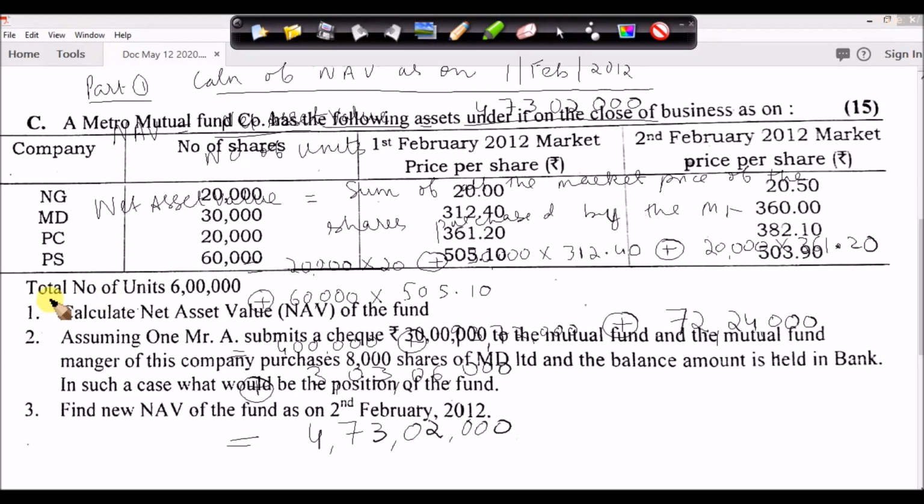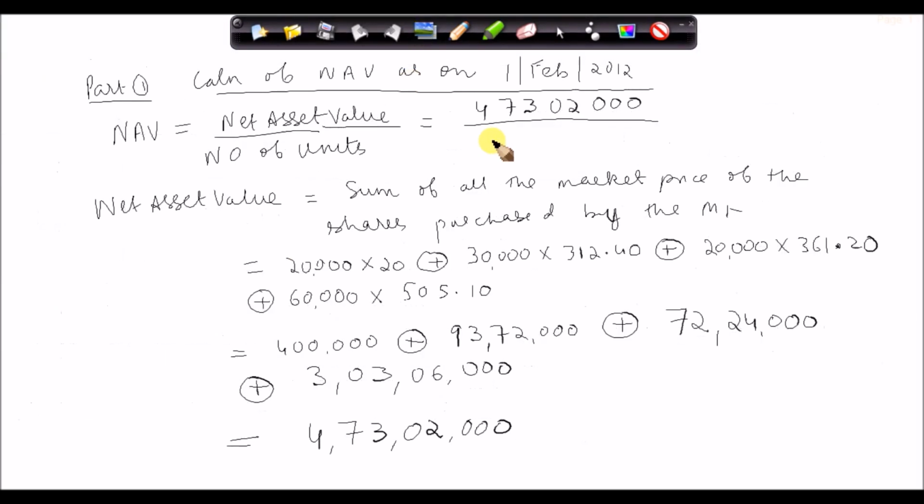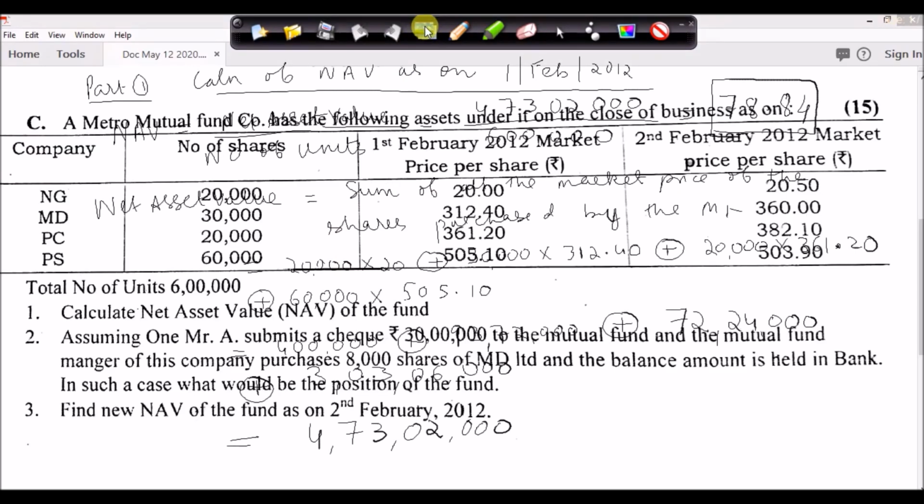So we have the total number of units, which is 6 lakhs. If I divide this by 6 lakhs, I'm going to get 78.84 approximately as the NAV. So the NAV on 1st February is 78.84. So the first part of the sum we have done. Now let's move to the second part.